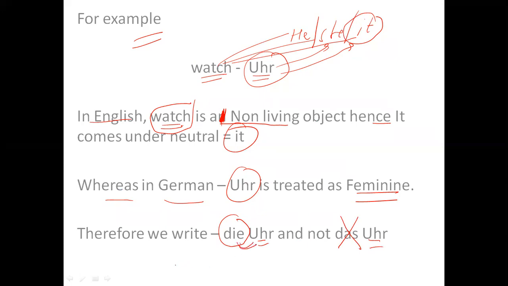So if I write down a sentence, blank Uhr ist 250 Jahre alt. So I want to write the watch is 250 years old. So I will write die and I will not write das. Right? Although in English it is neutral, but in German, since we are learning German, I have to write die here.